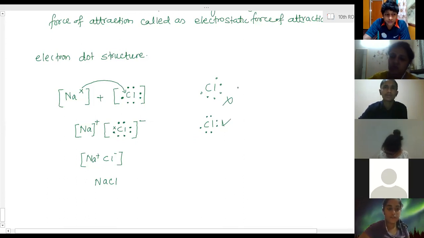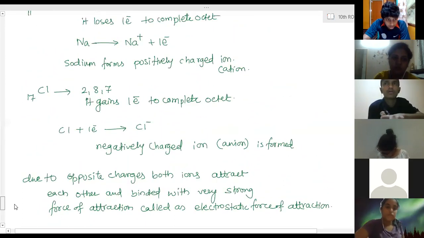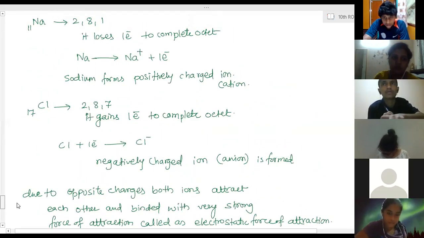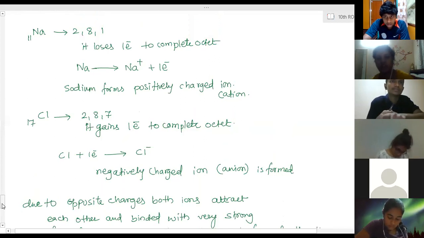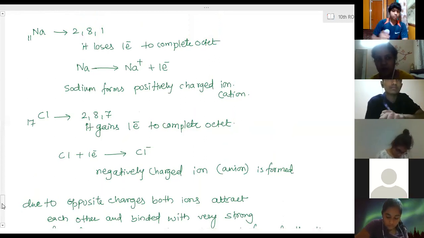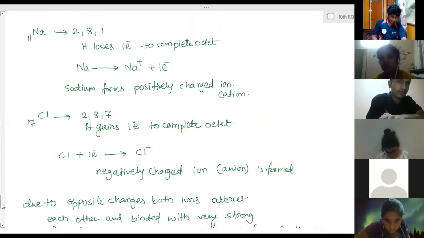Ma'am, can you scroll up? For 3 marks, when they are asking the formation of any compound, you have to explain everything. What are the atomic numbers? What are the electronic configurations? How many electrons will one lose? How many electrons will the other gain? Everything you have to write down.